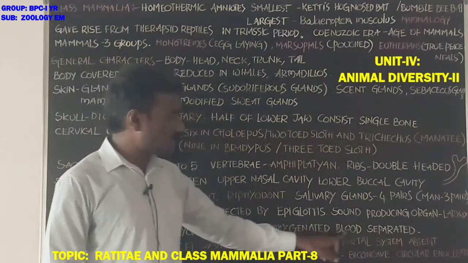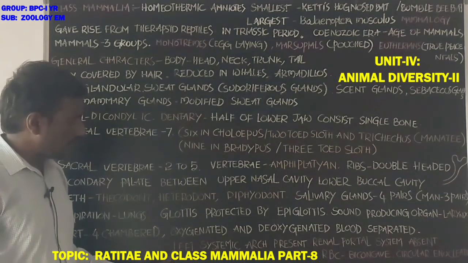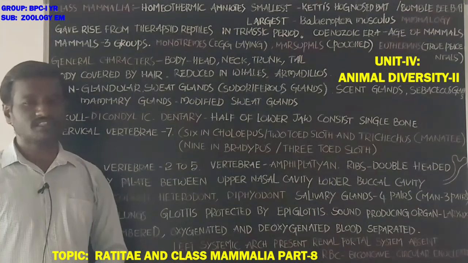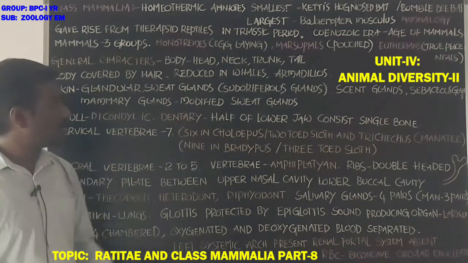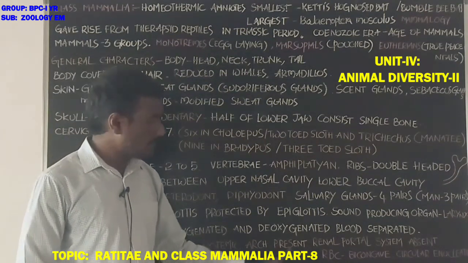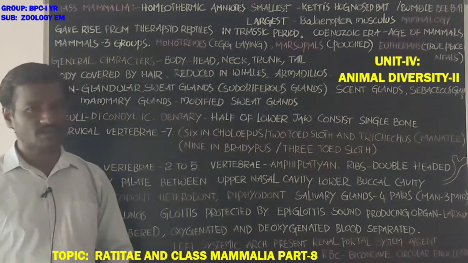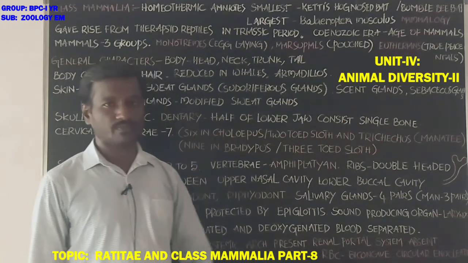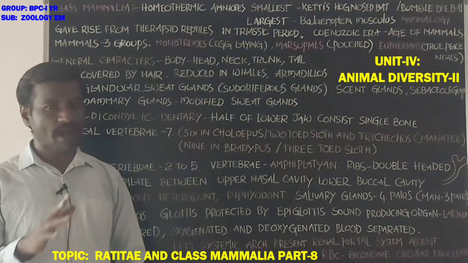Next, left systemic arch is present. Right systemic arch is present in birds, but in mammals the left systemic arch is present. It is important. Next, renal portal system is absent, student. Renal portal system is absent, and red blood cells are biconcave.